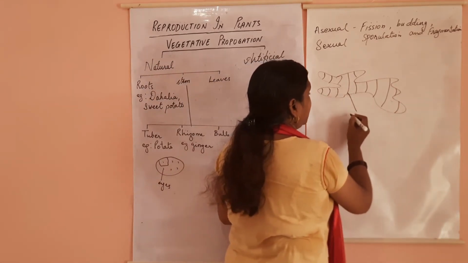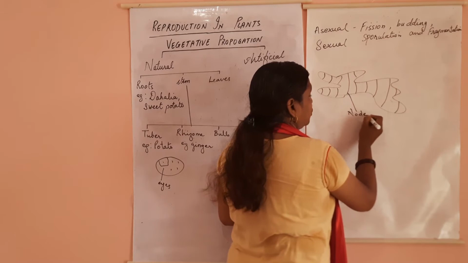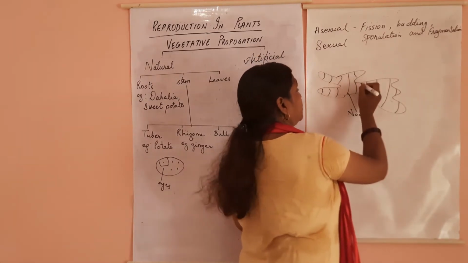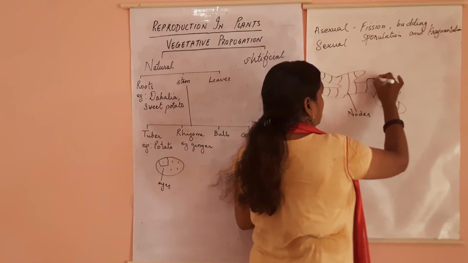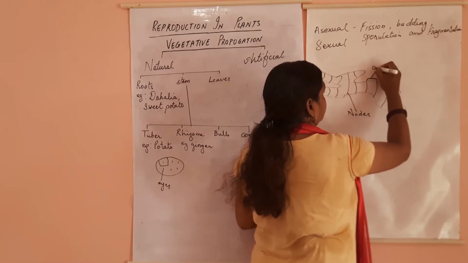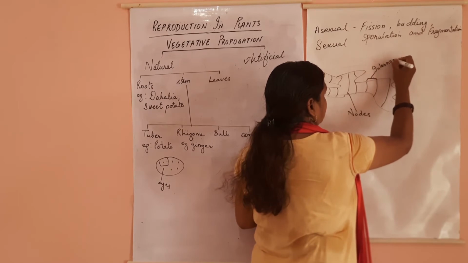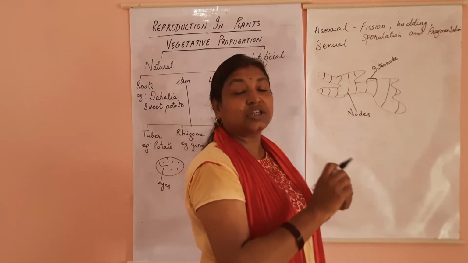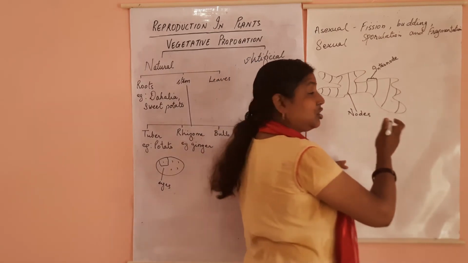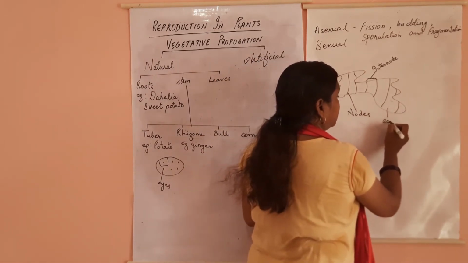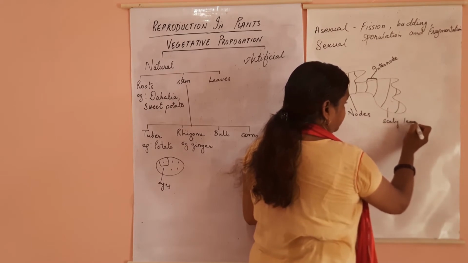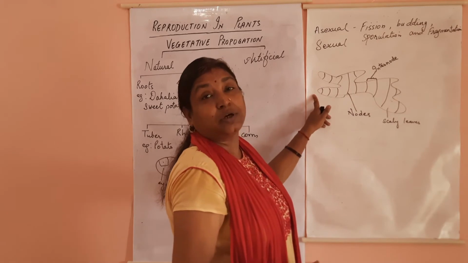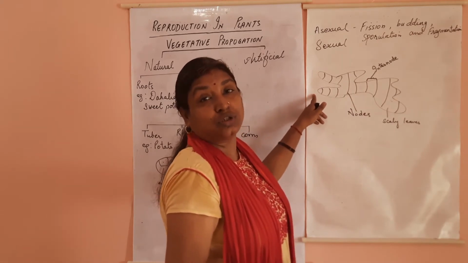The margins that you see are the nodes. We know stem has nodes and internodes, and this is your internode. Then comes your leaves. You can easily peel off the ginger. So these are your scaly leaves, and these are your apical tip, apical buds from which new shoots arise.